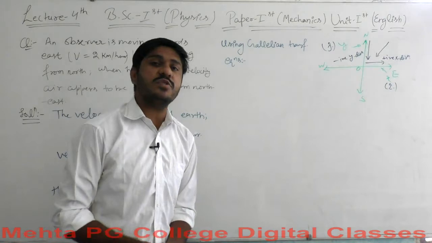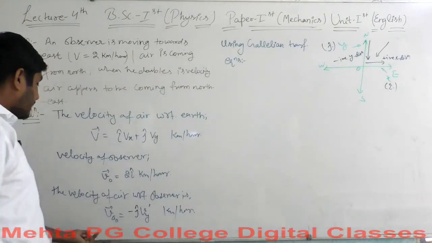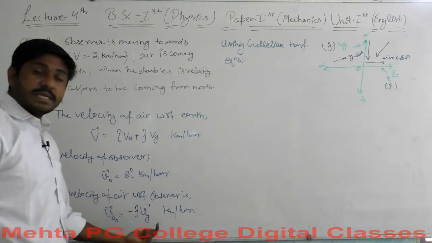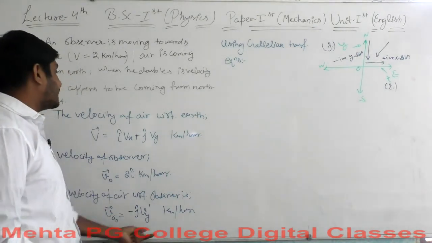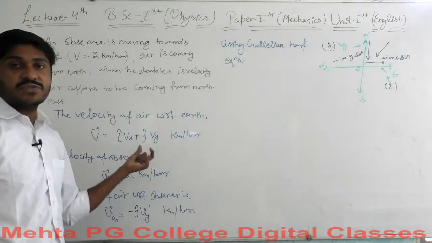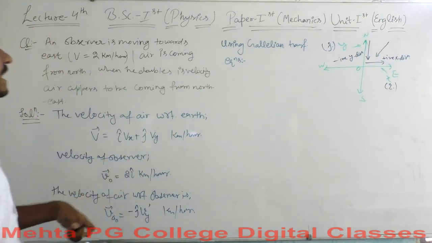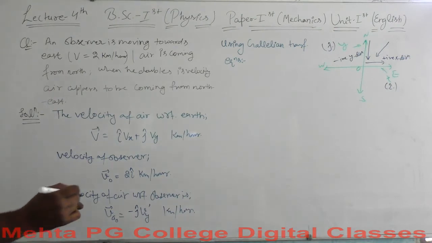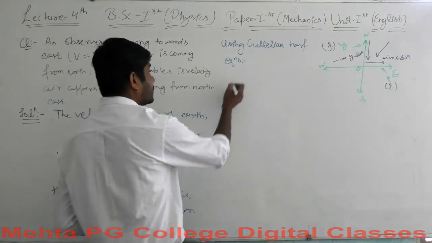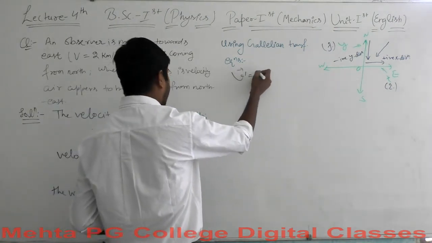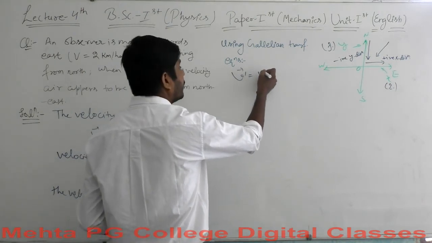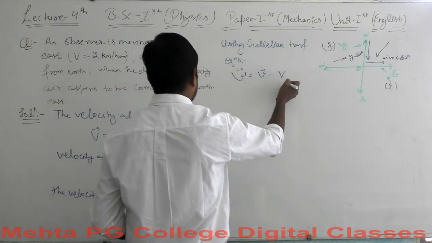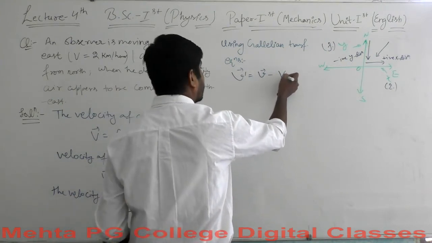Using these Galilean transformations for changing the reference from observer and relating it with the reference frame of earth, what we will have is V dash equals V minus the capital V for observer.